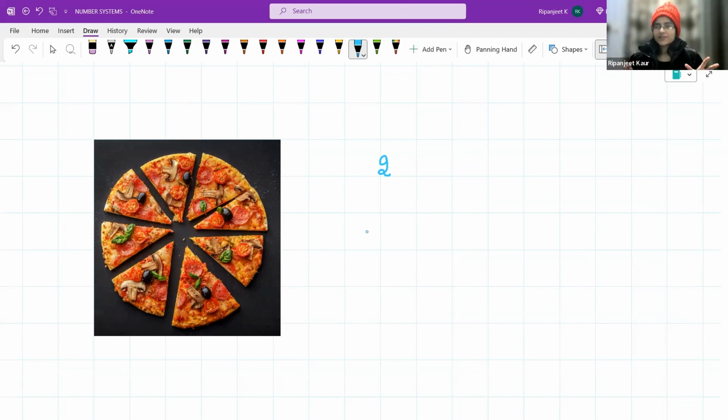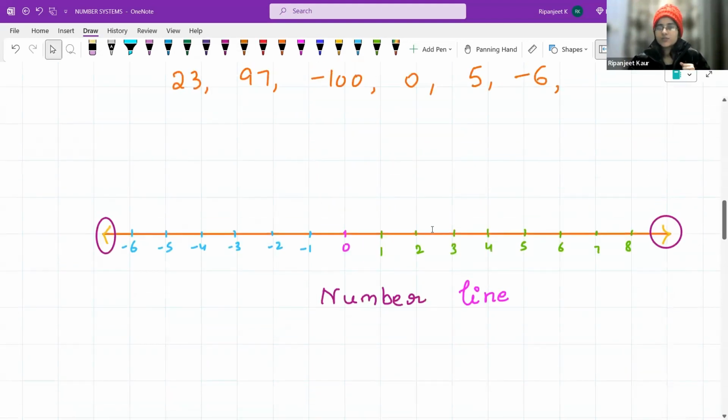So humans are very intelligent. They also find a way to that. They said, okay, 2 we ate out of 8, right? Let us represent it like this. Okay. How many do you like? What do you think? Out of 8. I'm just assuming that you can eat 3. So 3 out of 8. But do you think this can be represented here? If it is, how is that possible?